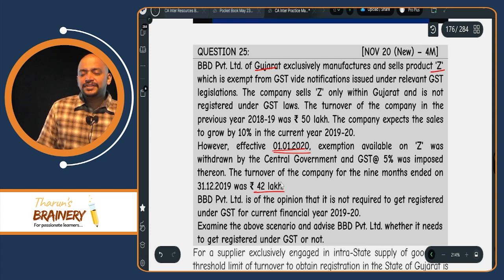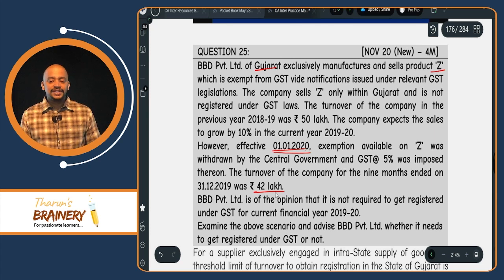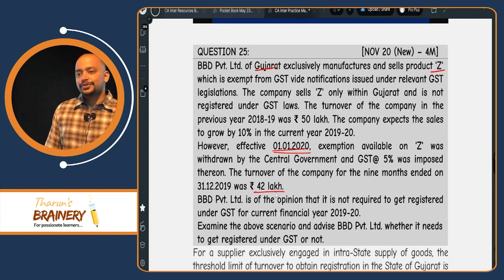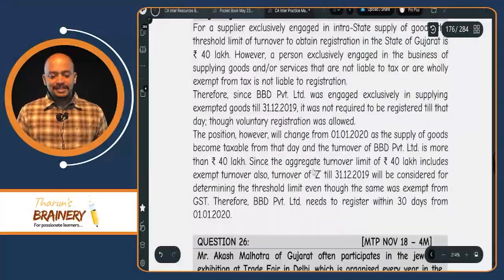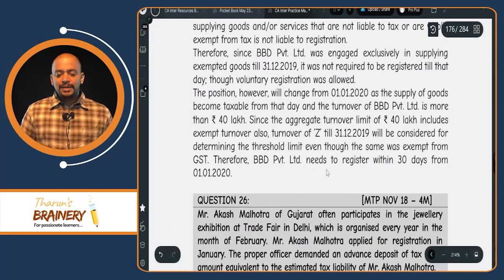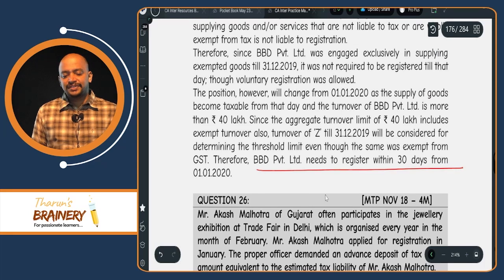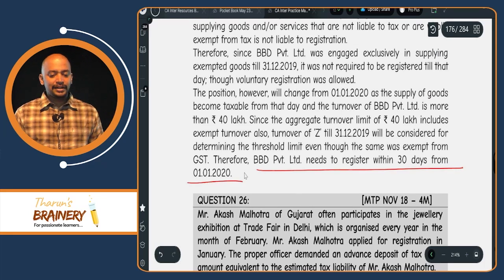And what is the time limit within which they need to make application for registration? Within 30 days from 1/1/2020 they need to make application for registration. So that is the answer for this. So BBD Private Limited needs to register within 30 days from 1/1/2020.